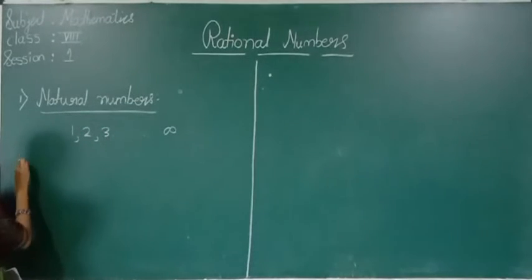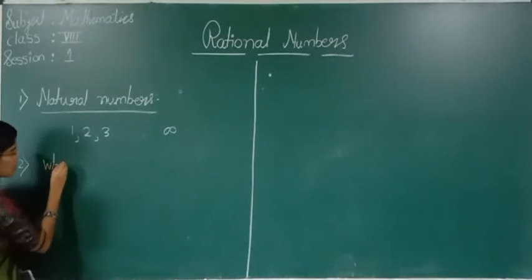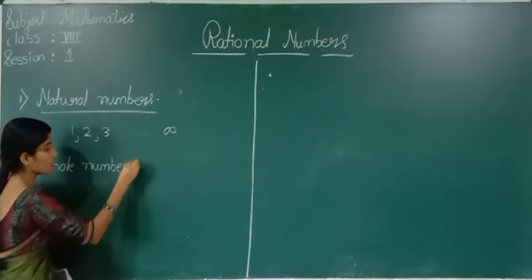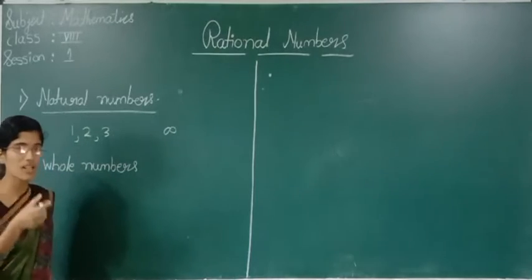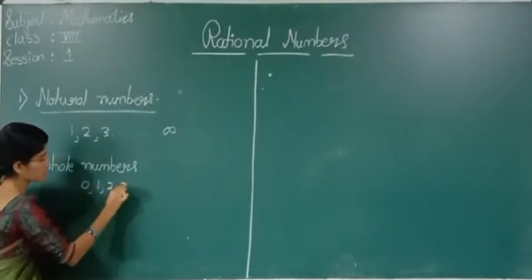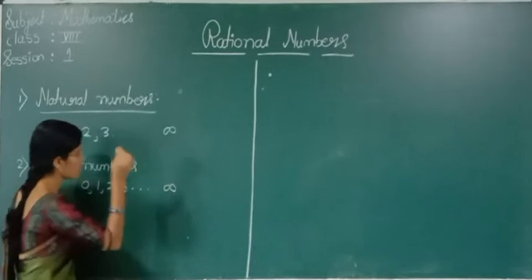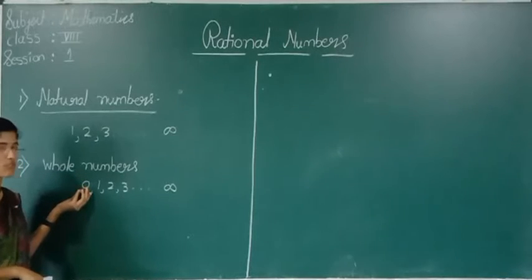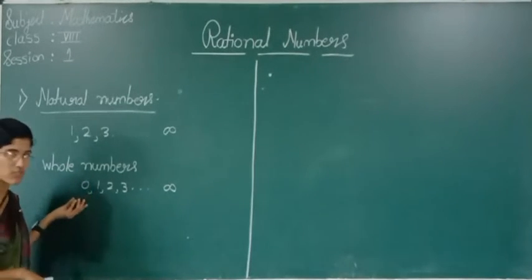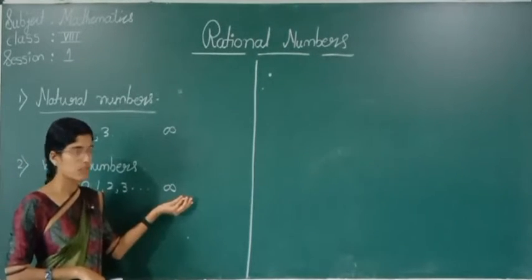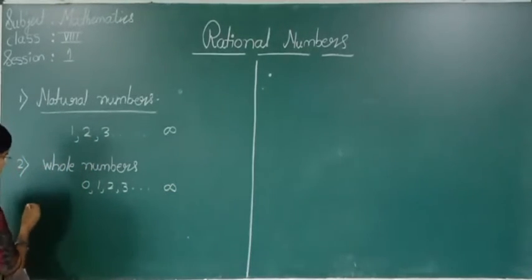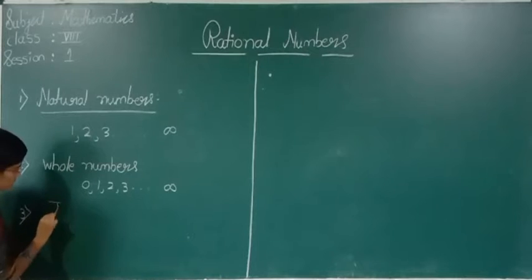Now see, what are whole numbers? Whole numbers are all the natural numbers including 0. The numbers which begin from 0, and go on continuing, are nothing but whole numbers. So next we will see what integers are.